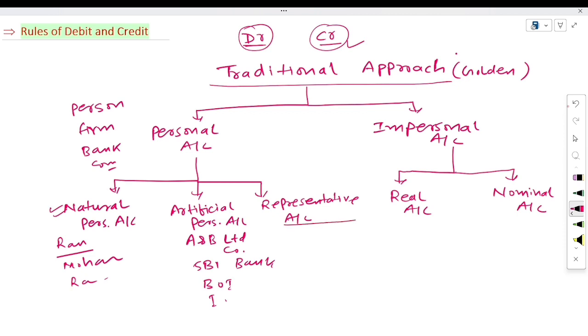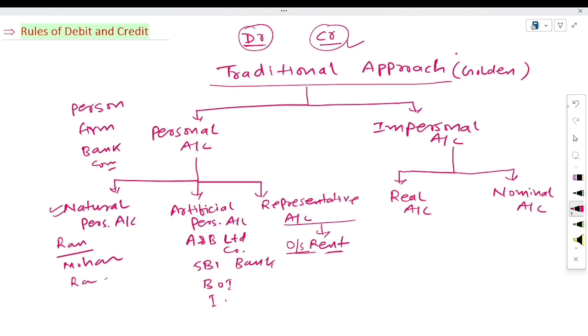And representative personal account means all those persons or groups which can be represented in a form is known as representative personal account. Suppose the firm has to pay the rent. Here rent is the expense for the firm, but the firm has not paid this rent amount of this current year. So here we can write the outstanding rent. Here is the term outstanding.